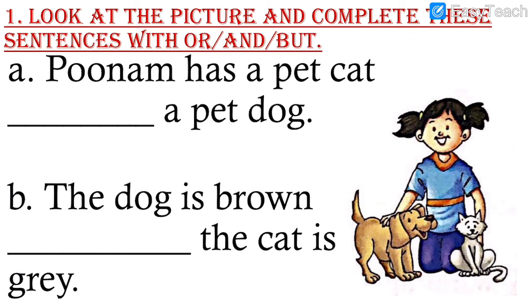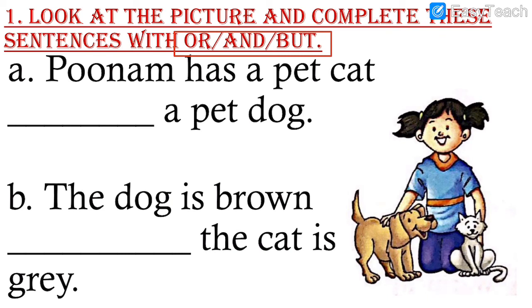Now we will solve exercise number 1 of your chapter 16 conjunctions. In all there are 4 exercises. This is exercise number 1. See that you are writing all the answers properly with neat and clean handwriting. Look at the picture and complete these sentences with or and but. We can use these three options in the answer. Which are the three options? Or, and, but. You can use these three for writing the answer.